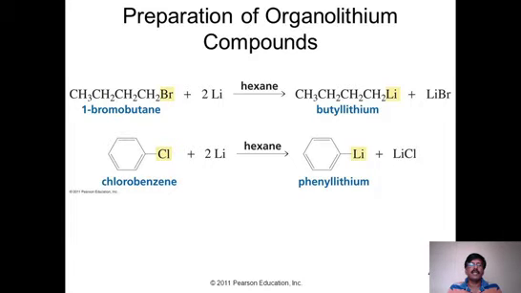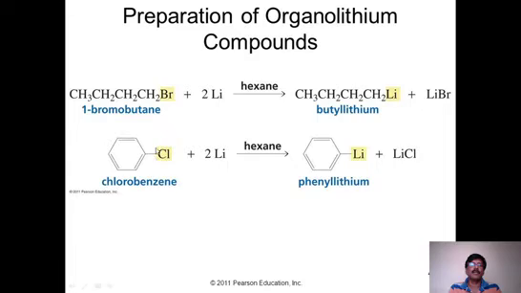So it is a direct reaction between alkyl halide and lithium that gives alkyl lithium. For example, bromobutane, when it reacts with lithium in the presence of hexane, gives butyl lithium. So you see this n-butyl lithium is the compound which is formed.